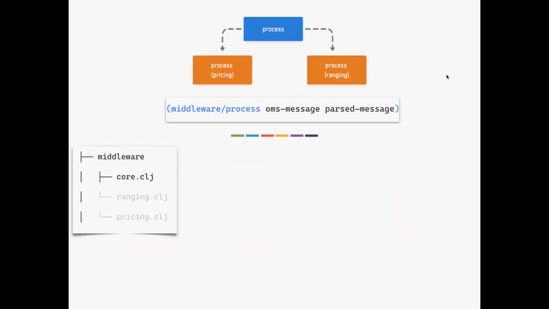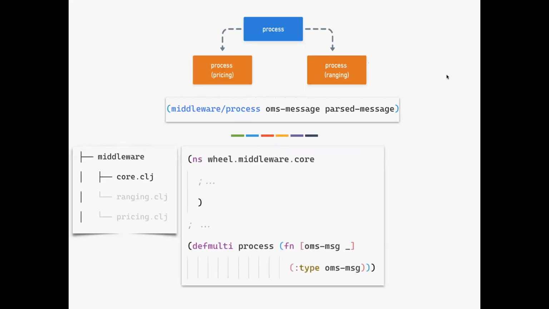So the implementation would look like this. The process is going to be a function. It's a polymorphic function that is going to take two parameters, but it is going to dispatch based on the type of the OMS message. That's what I'm saying here. The process is a polymorphic function that sees what the type of the OMS message is and dispatches. Someone has to take care of implementing the actual implementation.